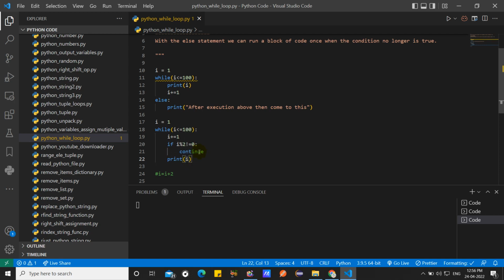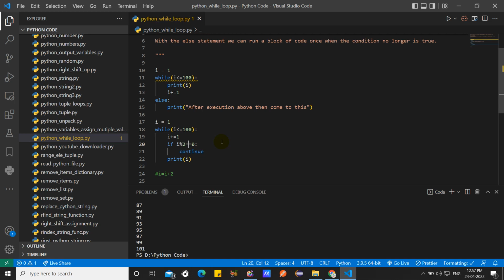Condition false, print i. But here what happened? It will generally create an issue. I close it all. Then the second time I run it, yes, it prints all even numbers. After execution, it prints all even numbers. Understand? So in this way the odd numbers are skipped with continue. And if I take the even numbers as continue, then it will print only odd numbers.